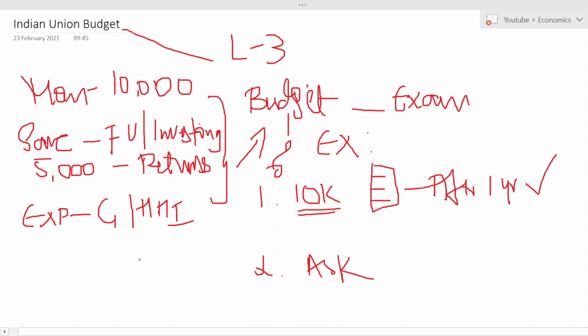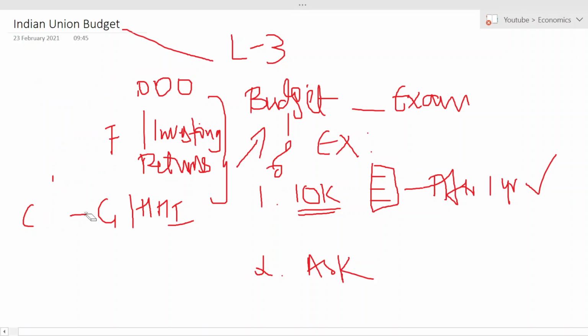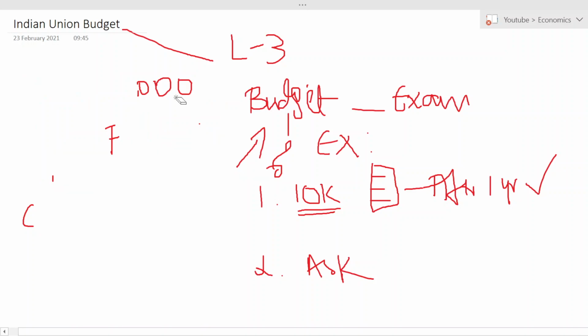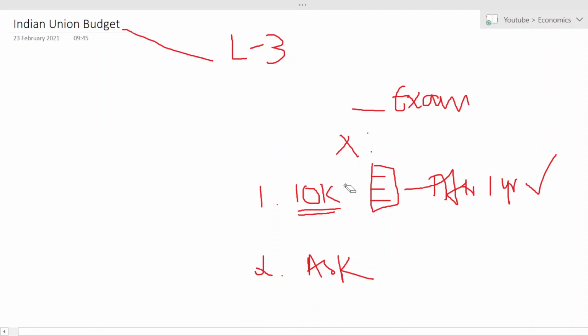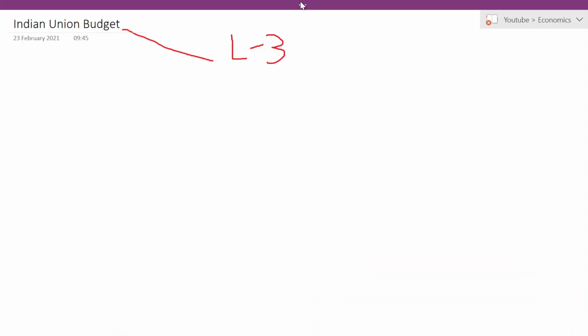So what will they do? They will give the list of whatever was spent. Who? The government. And after that, if they incur any amount bigger than the sum they have promised, then they will take a loan. That is what the budget is all about.